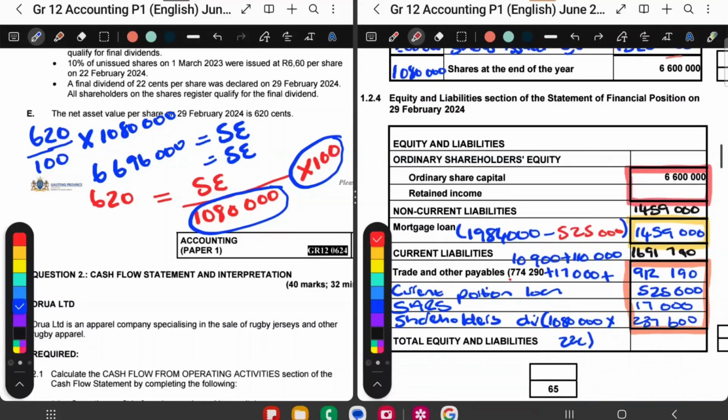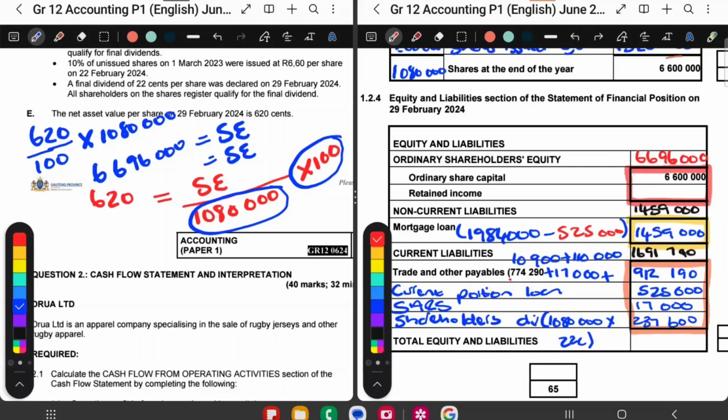So here where it says ordinary shareholders' equity, do you see it? That amount is now, let's write it in, 6,696,000. We know that in this table, if I add up those two amounts, it must give me that amount.